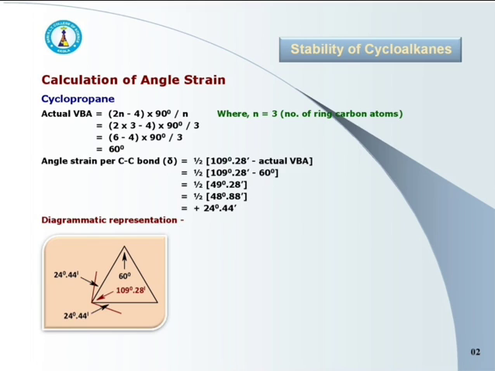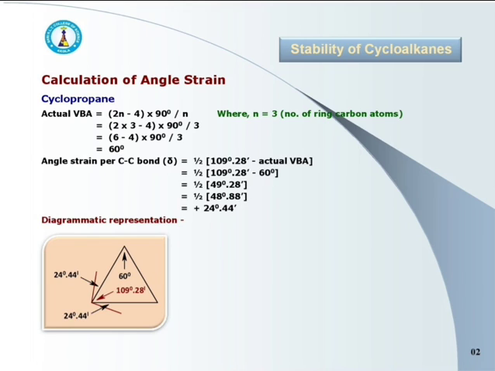Substitute the value of n in the above formula and solve it. The answer is 60 degree. It means actual valence bond angle of cyclopropane is 60 degree.